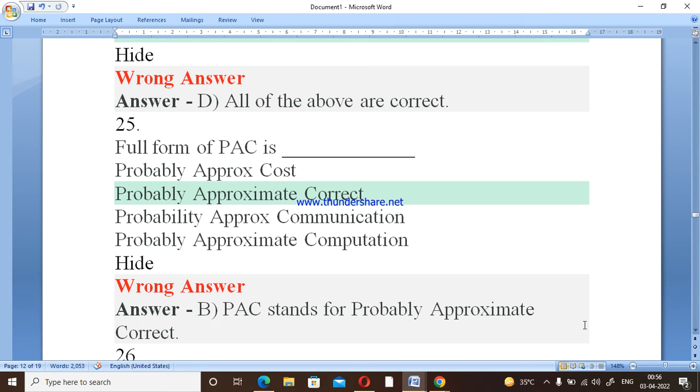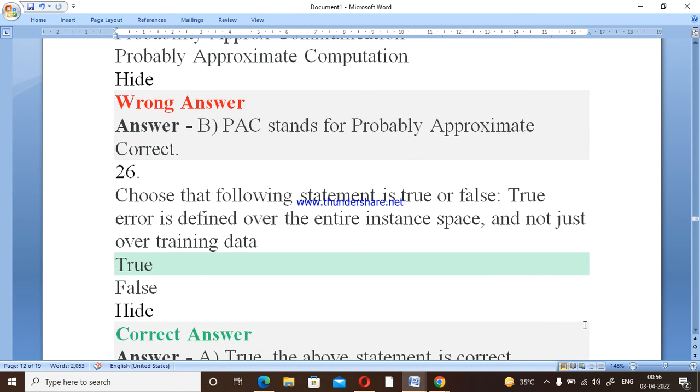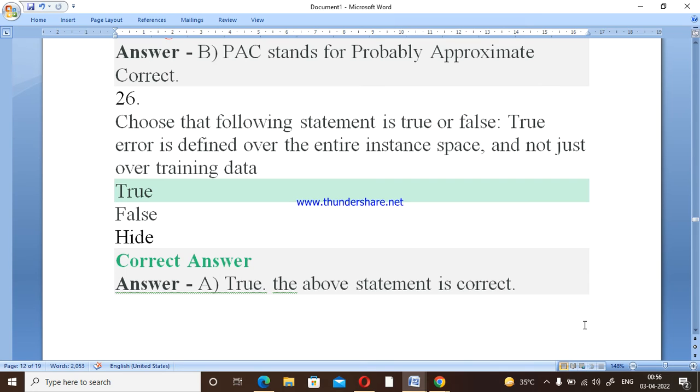Now, what is the full form of PAC? PAC stands for probably approximately correct, so option B is correct. Now choose the following statement which is true or false: error is defined over the entire instance space, not just over the training data.